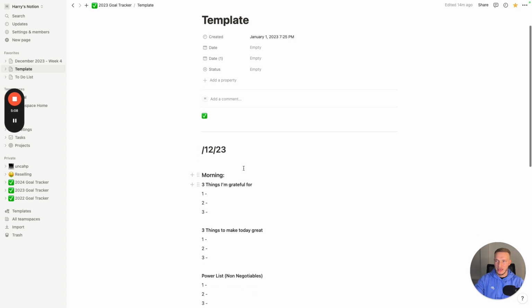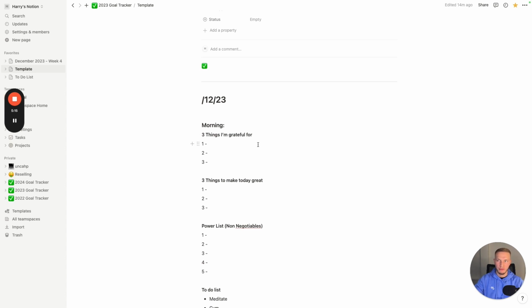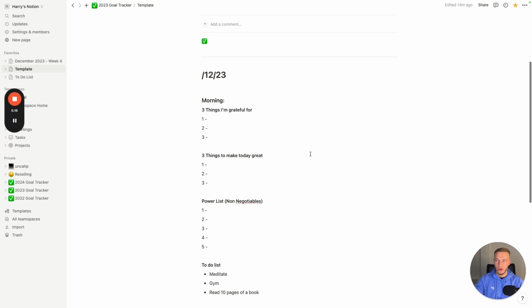But basically for each day, I'd put like the 1st of the 1st, 2024 here. I'll go through and I'll put 3 things that I'm grateful for. This is what I do in the morning. I'll write out 3 things that I'm grateful for to practice gratitude. Then I'll put 3 things that will make today a great day.